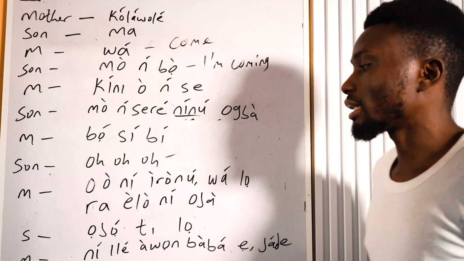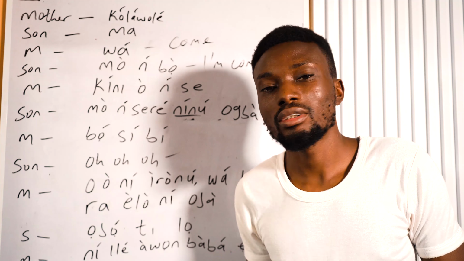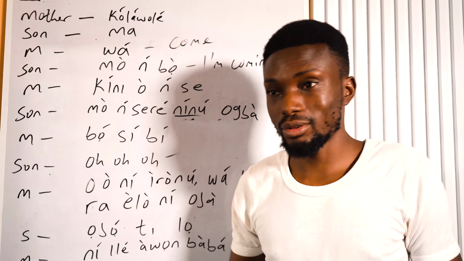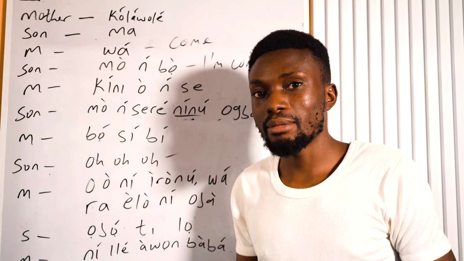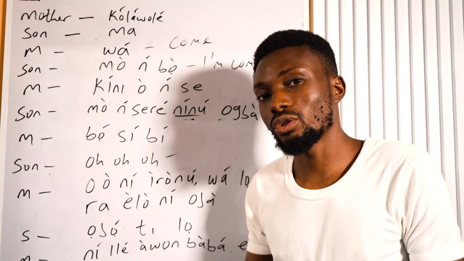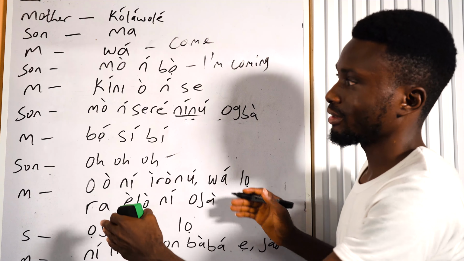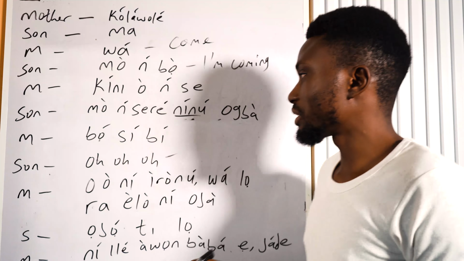And then the third question: níbo ni ọjọ́ ti lọ? According to this conversation, níbo ni ọjọ́ ti lọ? So there's a place that ọjọ́ ti lọ in this, and you have to tell me where. Put it in the comment section as well.